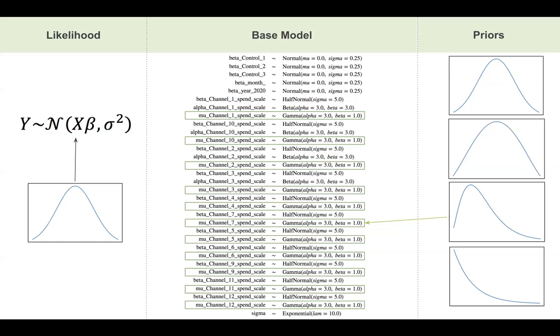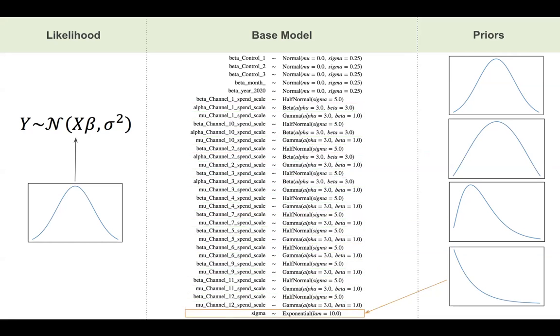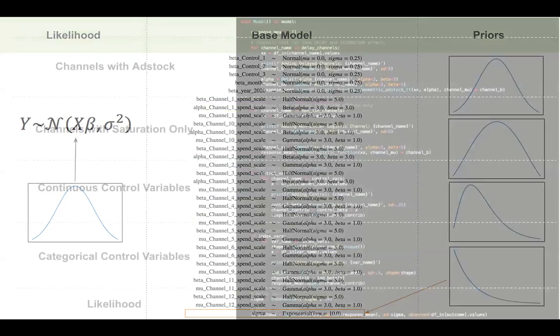For saturation, we set a prior on our mu parameter as a gamma with an alpha of 3 and a beta of 1. And this ensures that our mu parameter is going to be positive. And lastly, we set the prior on our sigma term using an exponential distribution. And I should note that the priors we're using for our saturation and lag functions here are taken directly from Jin and colleagues. These are their recommended prior sets.